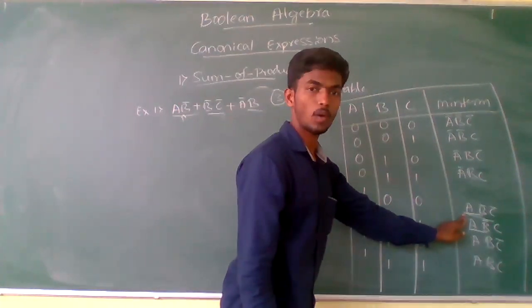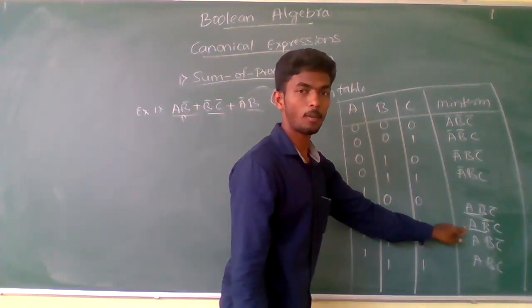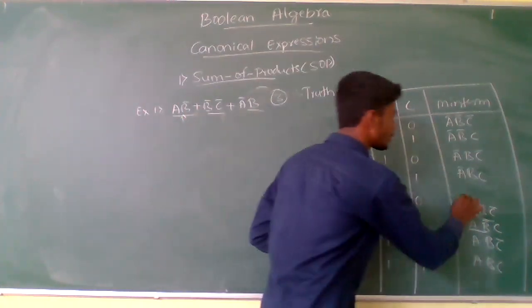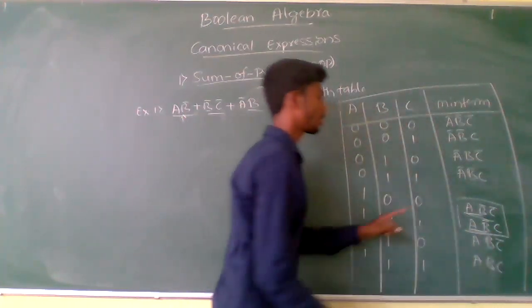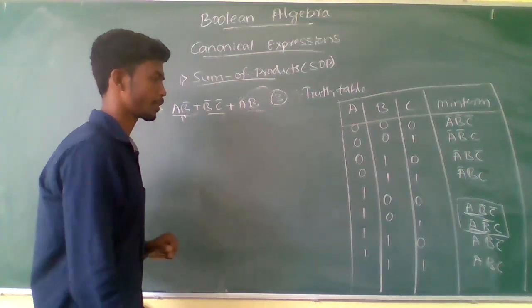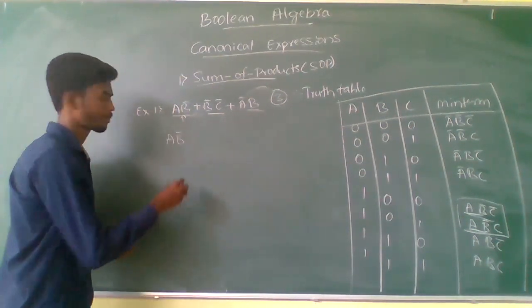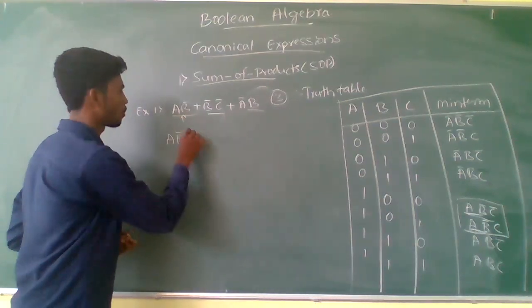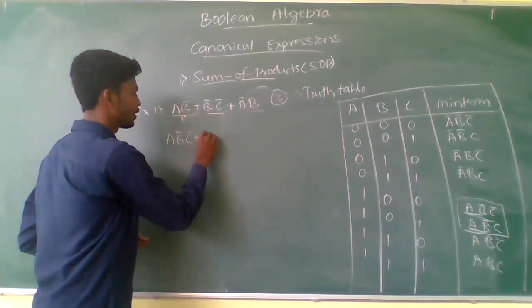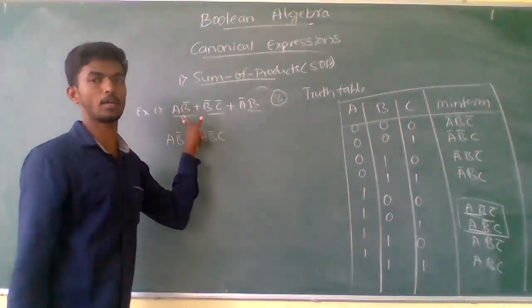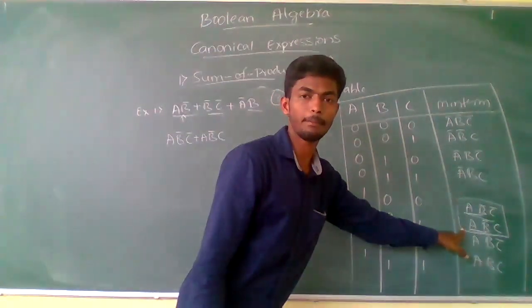These are two minterms. Replace the first product term with them: A, B complement, C complement plus A, B complement, C.